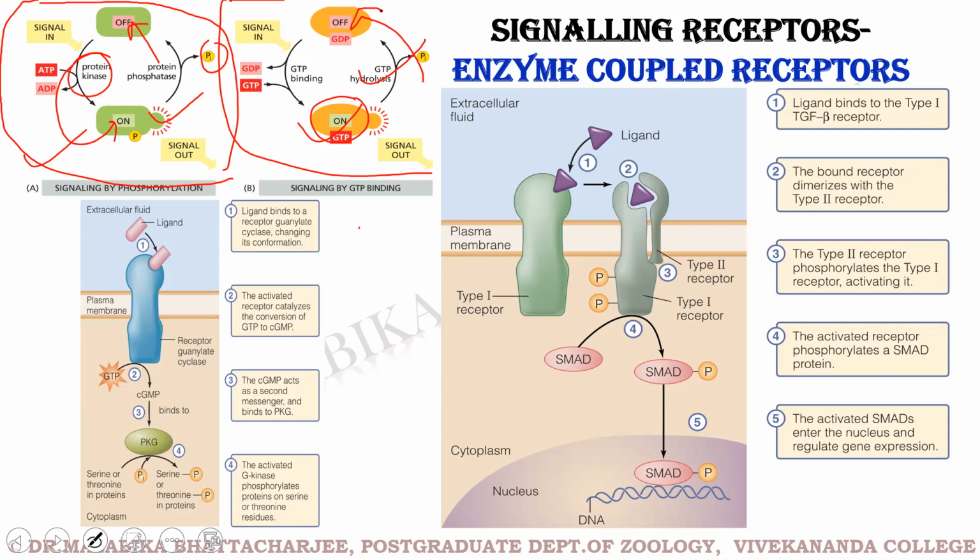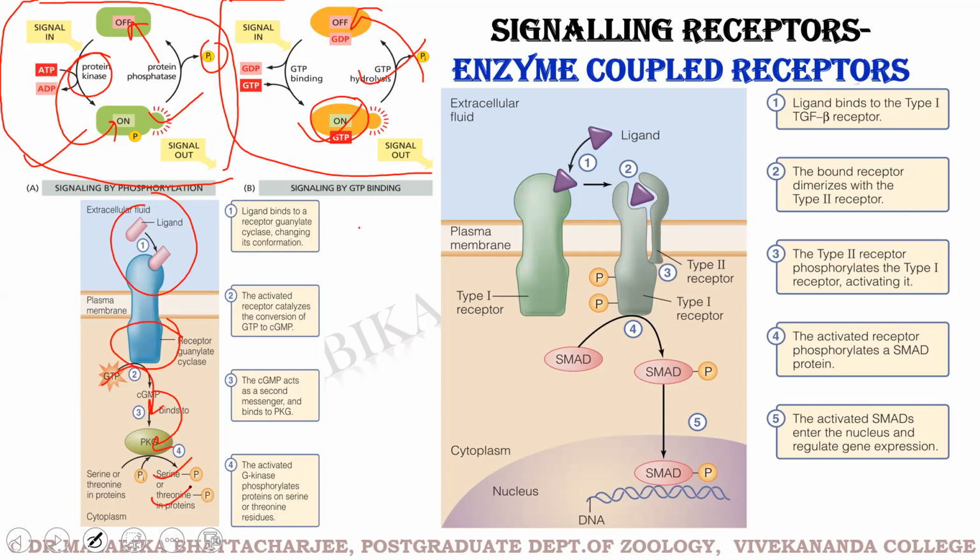So this is an example of signaling by phosphorylation. As you can see, the ligand has bound to the extracellular end of the receptor. On the transmembrane side, we have the guanylate cyclase. It is using the GTP-GDP switch. So GTP is converted to cyclic GMP, which activates PKG, and then we have serine phosphorylation or threonine phosphorylation.